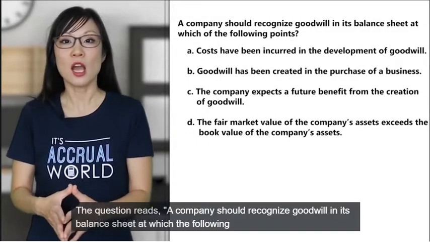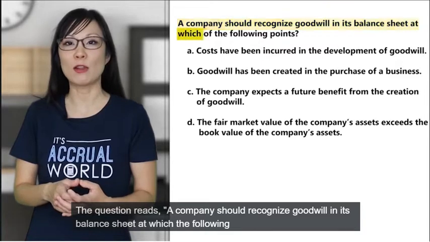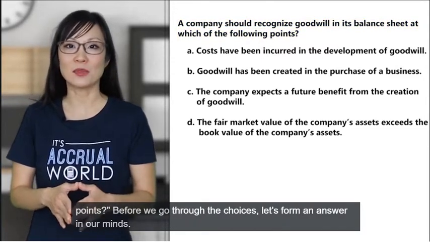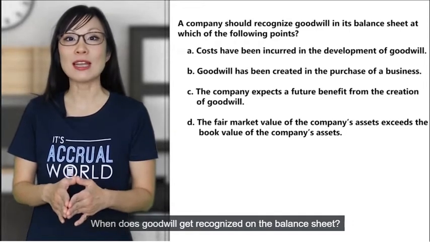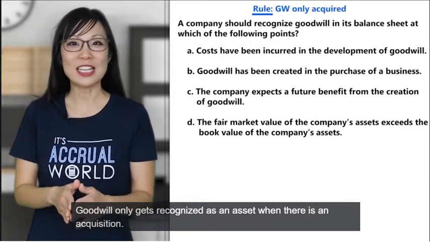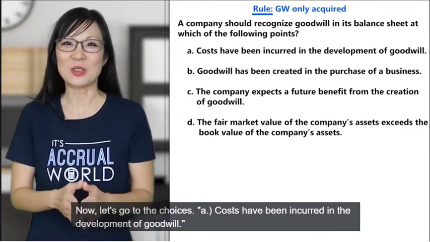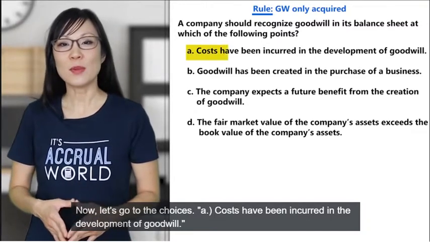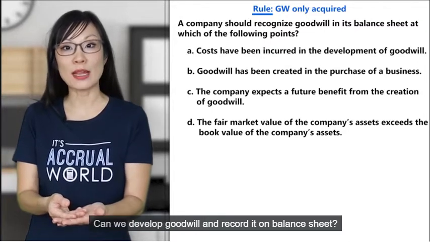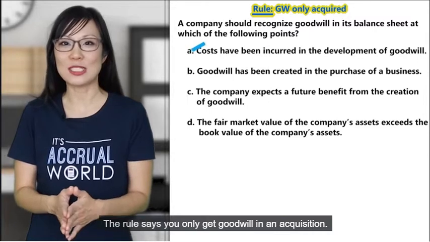The question reads, a company should recognize goodwill in its balance sheet at which of the following points? Before we go through the choices, let's form an answer in our minds. When does goodwill get recognized on the balance sheet? Remember the rule. Goodwill only gets recognized as an asset when there is an acquisition. Now let's go to the choices. A. Costs have been incurred in the development of goodwill. Can we develop goodwill and record it on the balance sheet? No. The rule says you only get goodwill in an acquisition.